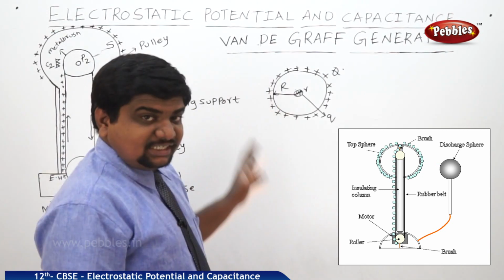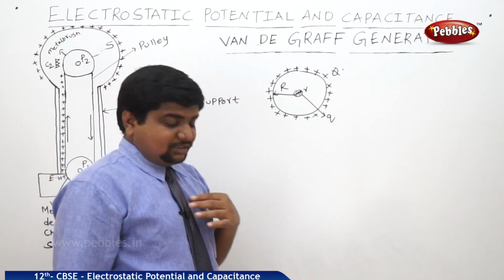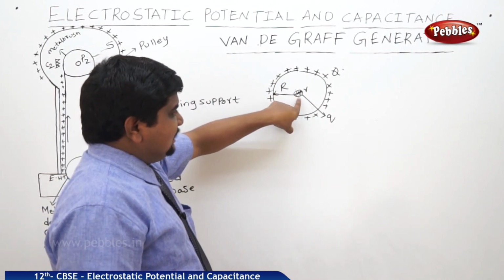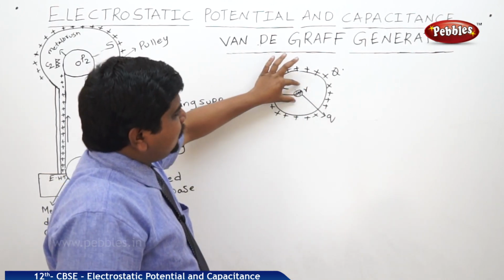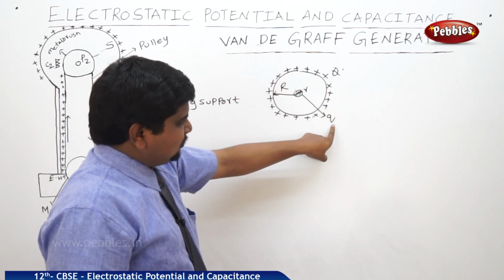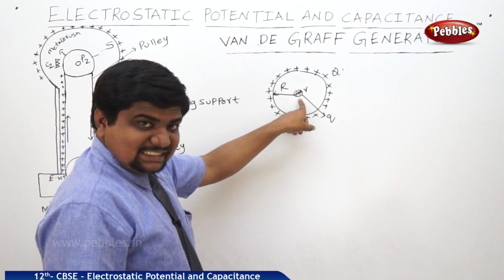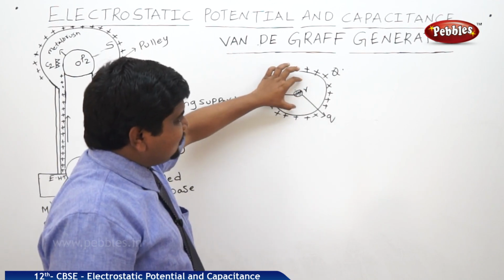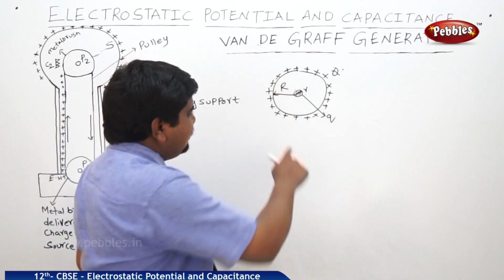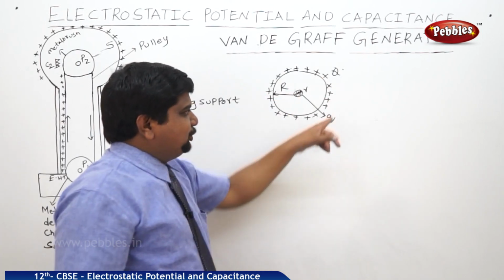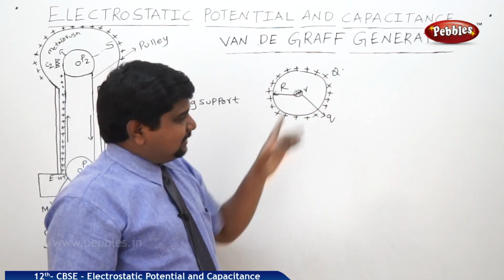Now we will see the potential difference with respect to the inner surface and outer surface. See, inside the sphere, we have taken one charge of small q. Whenever a charge is placed, this charge always expels the charge outside. That's why around this charge we can assume a charged surface area.